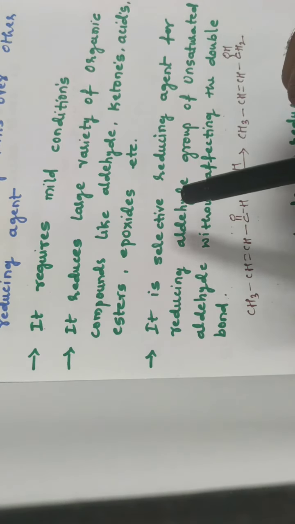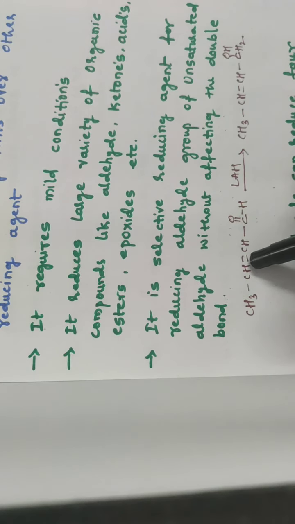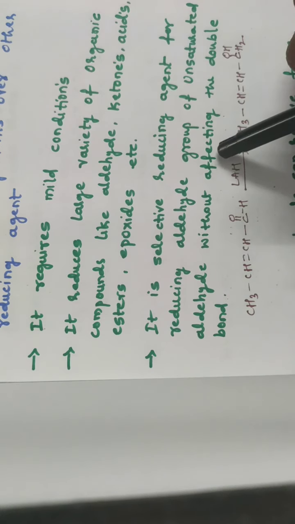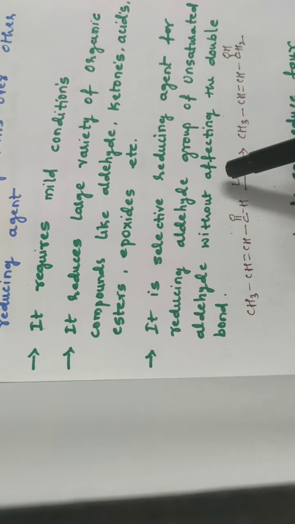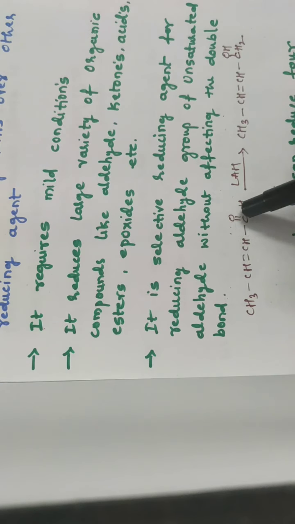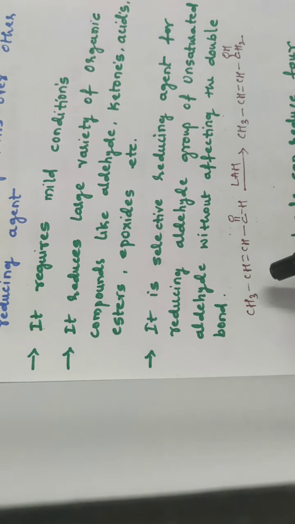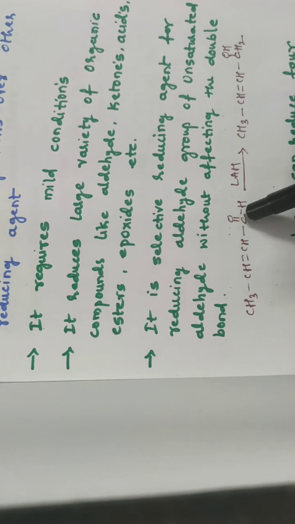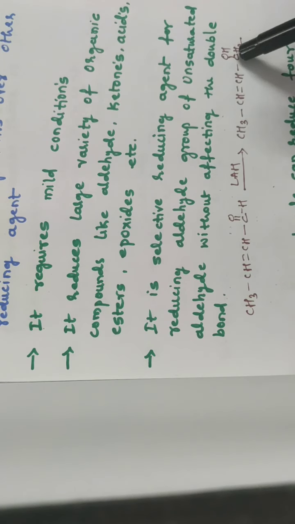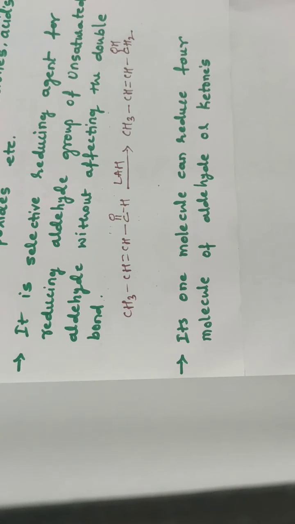That means it is a selective reduction. A double bond can also be reduced into a single bond, but in the presence of lithium aluminum hydride, it doesn't reduce this site. It only reduces the carbonyl compound, so we call it a selective reducing agent. It doesn't affect the C double bond C, it only reduces carbonyl compounds into an alcohol. So this is one of the special merits.